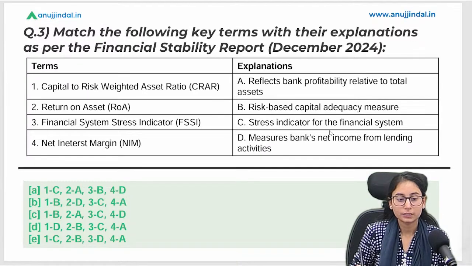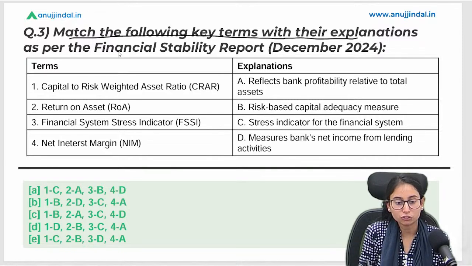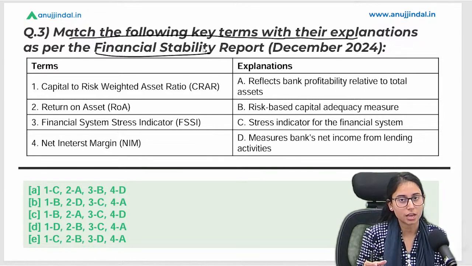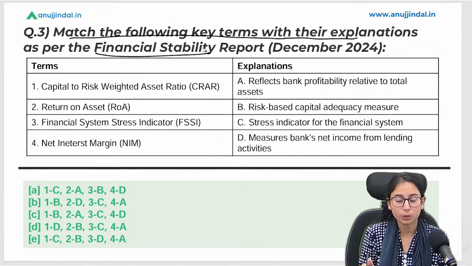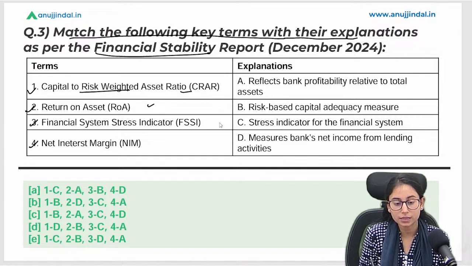Okay, let's come to the third question. Match the following key terms with their explanation as per the Financial Stability Report. Again, here your static part is being checked, whether you are well aware of these terminologies or not. So: capital to risk weighted asset ratio, return on assets, financial system stress indicators and net interest margin.